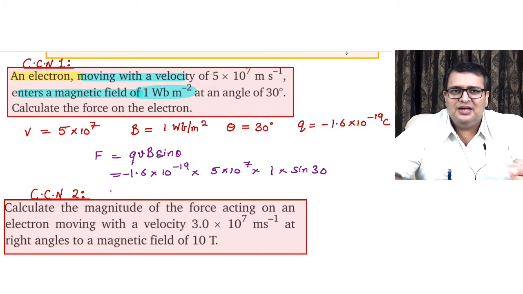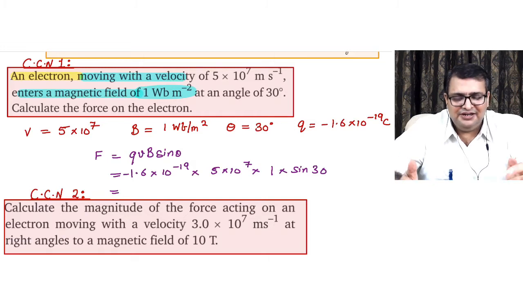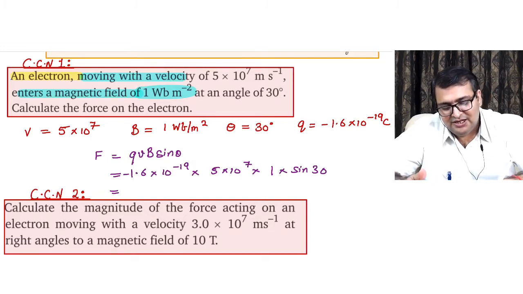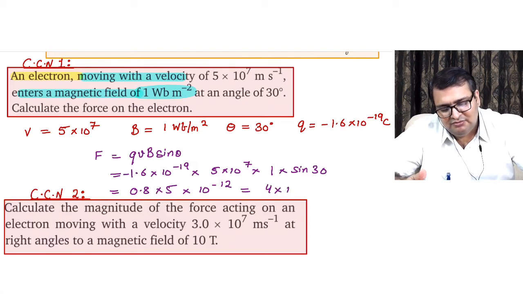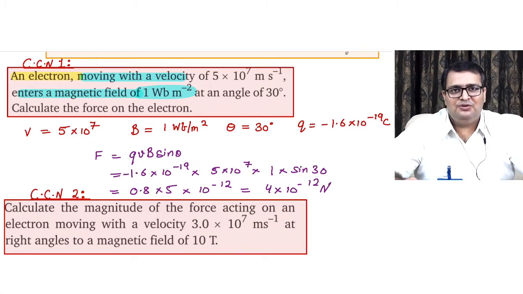If I neglect the negative sign and concentrate on the magnitude, this becomes 0.8 into 5 into 10 to the power minus 12, which is 4 into 10 to the power minus 12 Newton. So this is the expression of force that we have got.